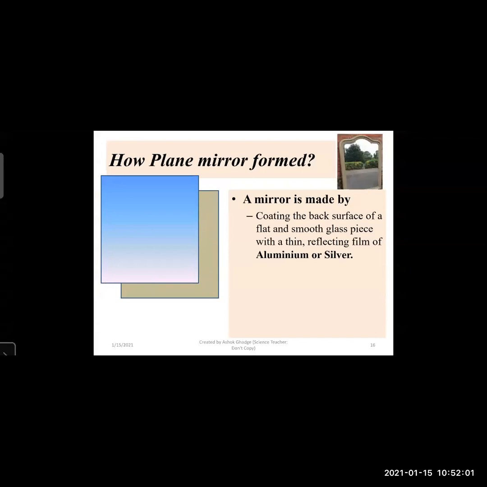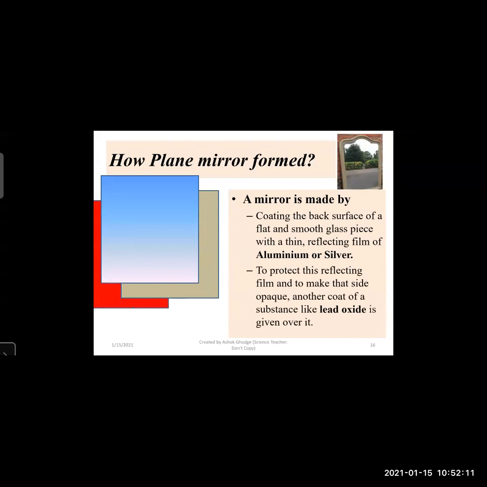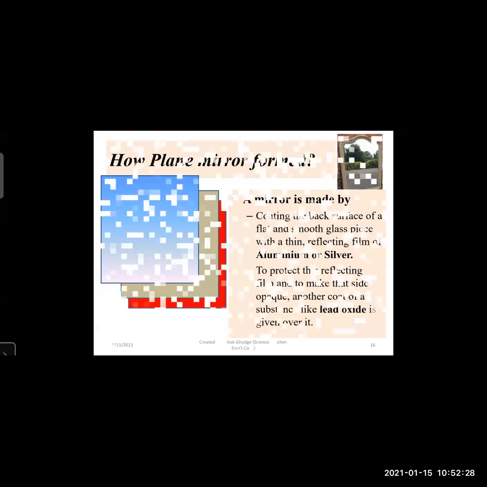So the glass surface is coated by aluminum or silver, and to protect that silver or aluminum coating, you have to coat it again with lead oxide to protect this reflecting film and to make that side opaque. Another coat of a substance like lead oxide is given over that aluminum or silver coating.